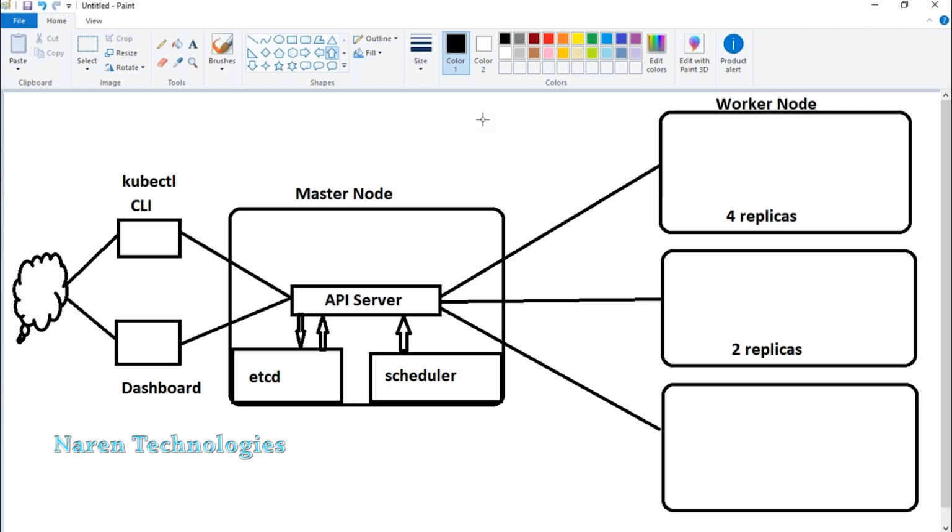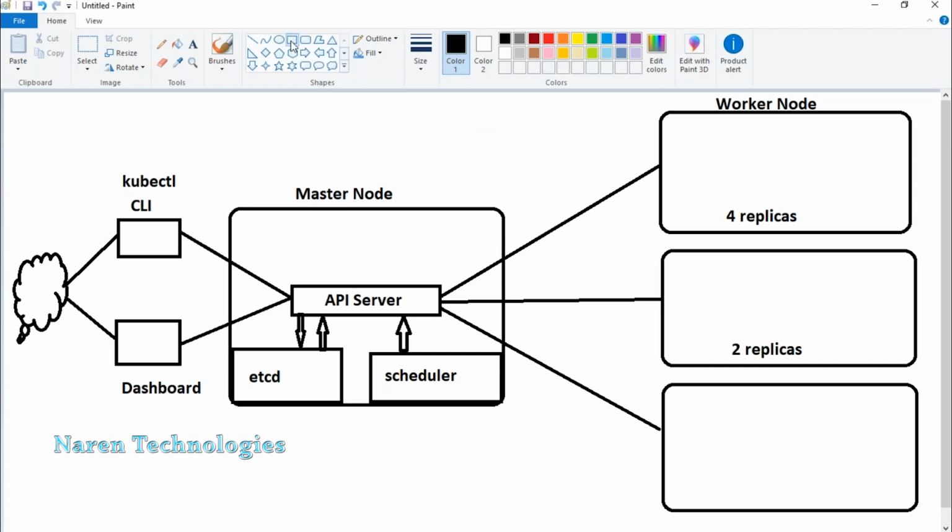When you say desired state, you are giving 6 replicas, that is the desired state. So at any point of time, Kubernetes will make sure 6 replicas will be running at any cost. If one replica is down, Kubernetes will immediately bring up another replica, to make sure 6 replicas run always.